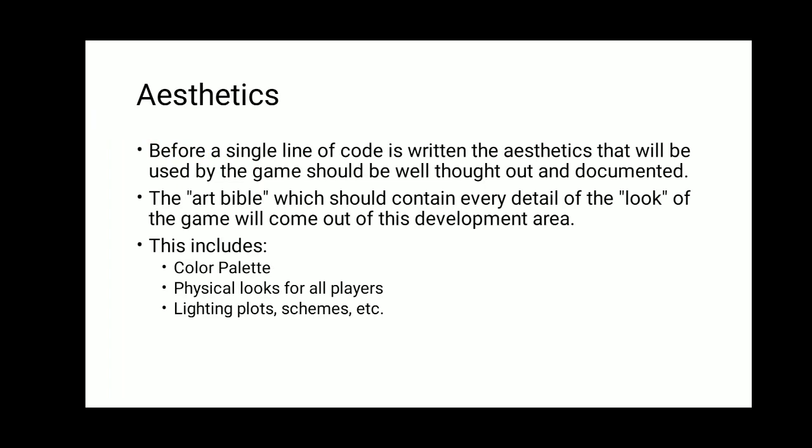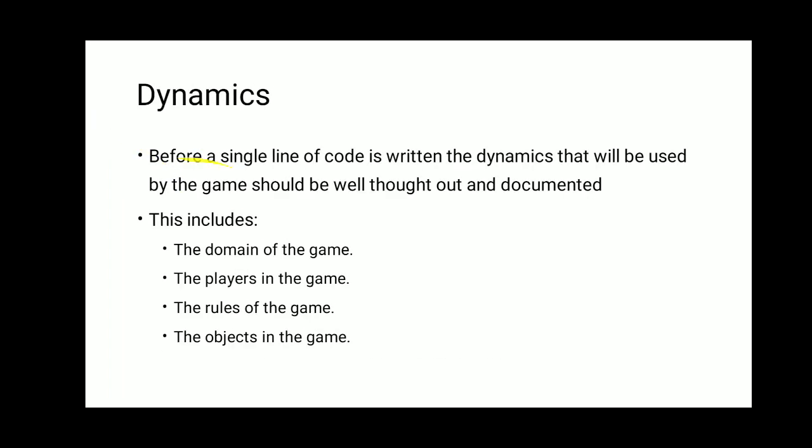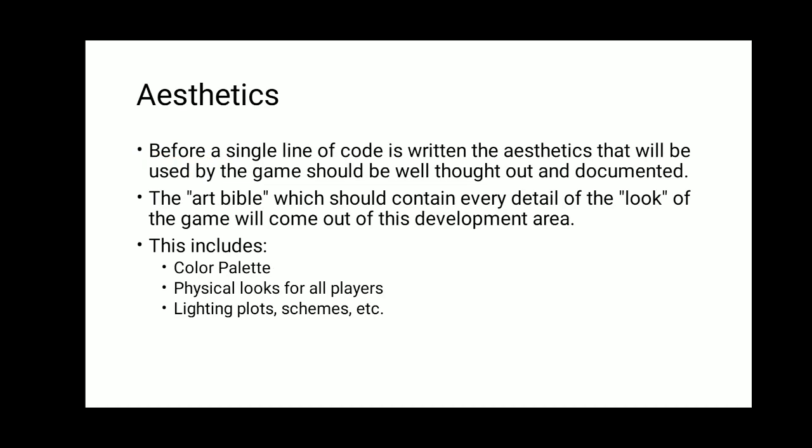Next is aesthetics. Before a single line of code is written, the aesthetics that will be used by the game should be well thought out and documented. So, first is mechanics, second is dynamics, and third is aesthetics. All these things, before writing the code, are taken into consideration, thought through properly, and then documented. So the art bible, which should contain every detail of the look of the game, will come out of its development area. This includes color palette, physical looks for all players, lighting plots and schemes.